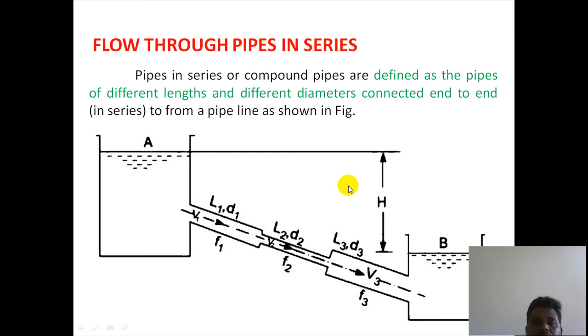Now H is called the head between the 2 tanks. There may be loss; this head is not equal to this head. Why? Because there may be a loss due to friction. You have to calculate how much loss occurs due to friction. You have to find the expression whenever the pipes are connected.